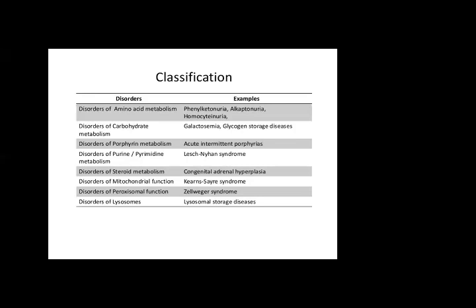These errors are classified according to their metabolism, and they are caused by deficiency of amino acids, mainly protein. When there is some defect in the metabolism of protein, some errors are caused by disorders of carbohydrate metabolism. Some are due to porphyrin metabolism, and some are due to steroid metabolism. They can be larger molecule defects and smaller molecule defects.